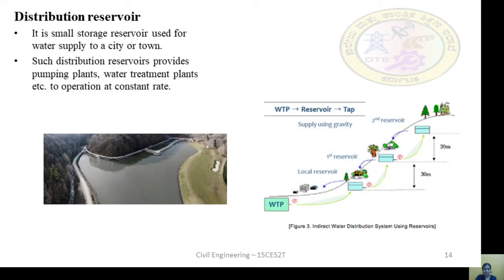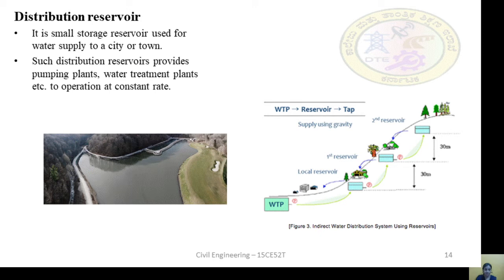The next type of reservoir is distribution reservoir. It is a small storage reservoir used for water supply to a city or town.